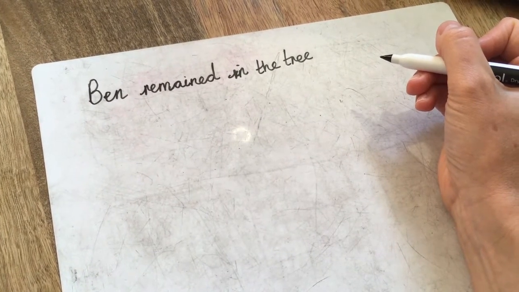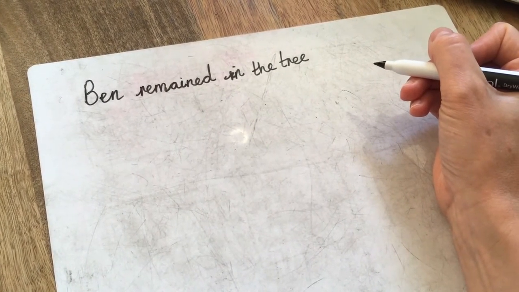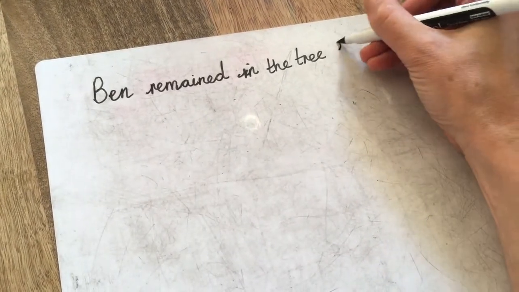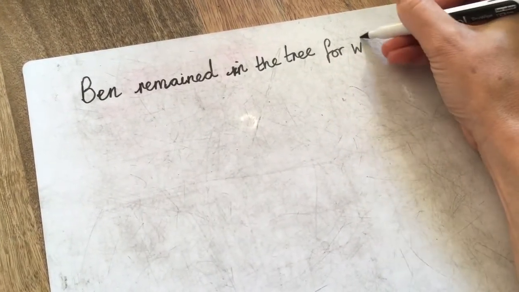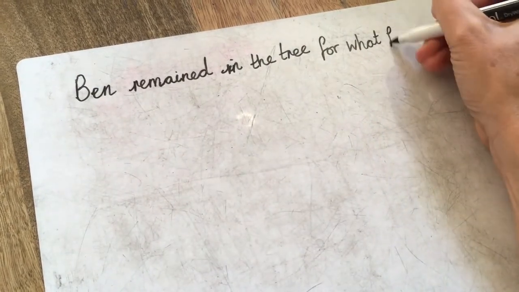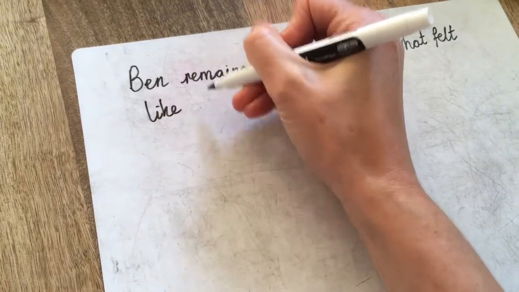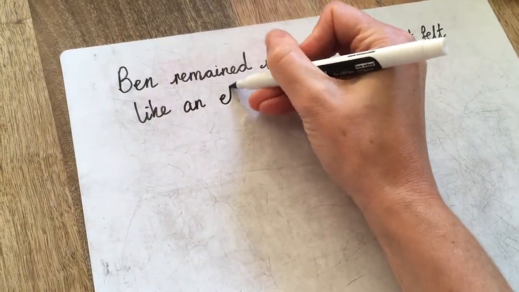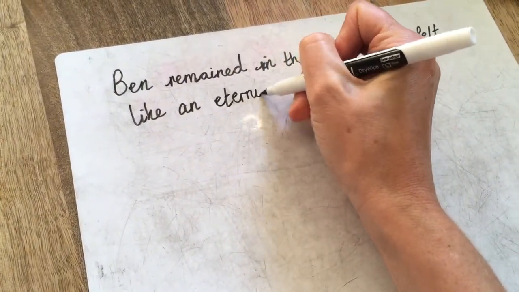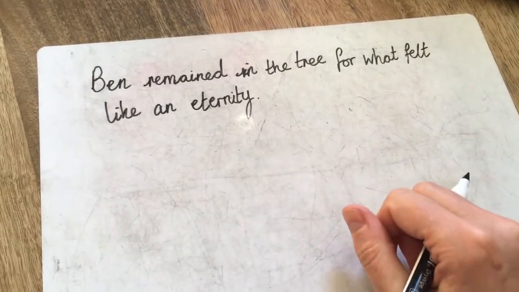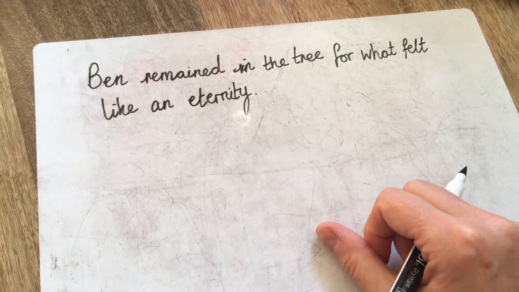So instead of saying Ben remained in the tree for a long time, I'm going to say Ben remained in the tree for what felt like an eternity. Now that's the end of my sentence. I'm going to put a full stop there. Ben remained in the tree for what felt like an eternity.